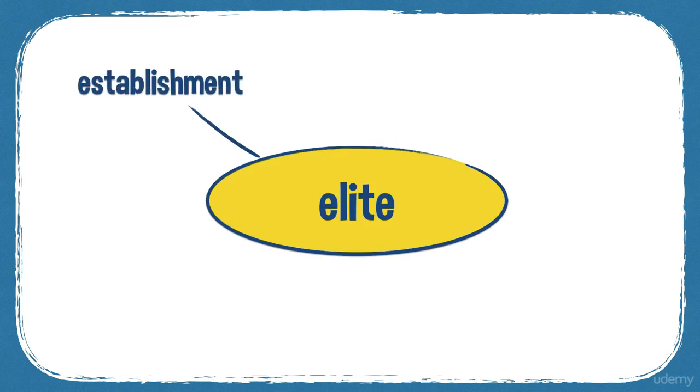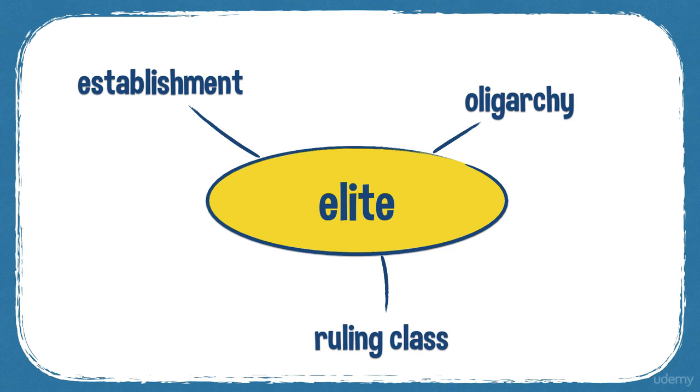So some synonyms. The elite is often the same as the establishment. So the governing or the wealthy parts of society is the establishment or the ruling class. Sometimes oligarchy as well. Oligarchy is a small group of people who run a country.